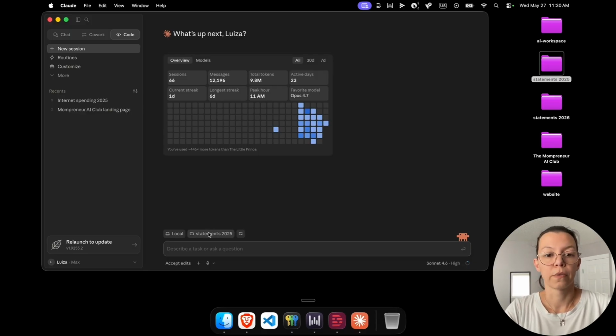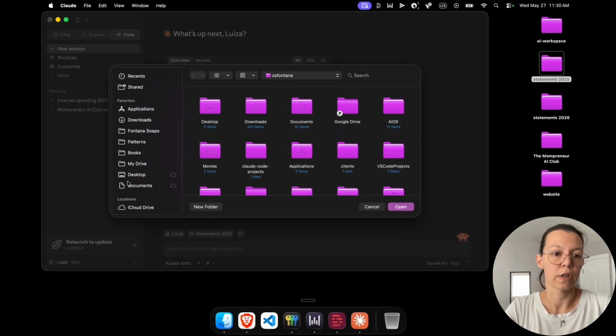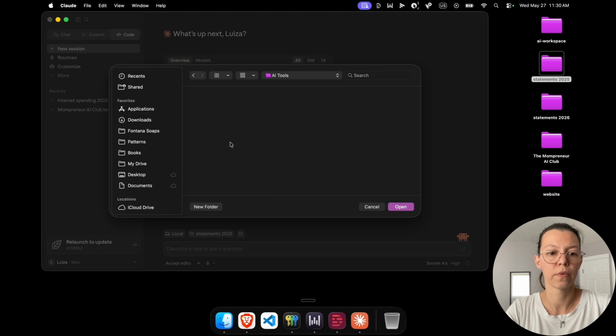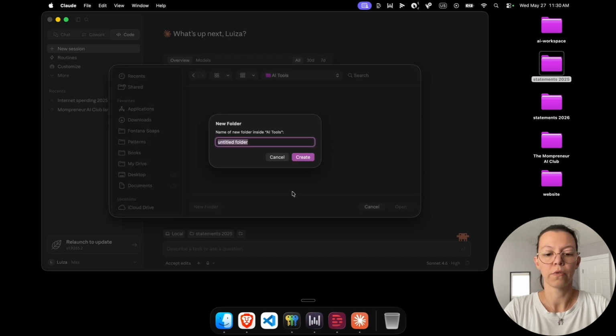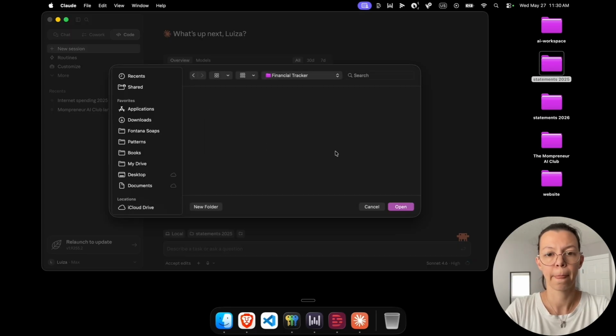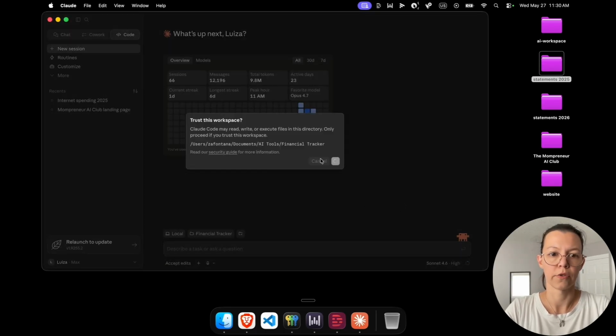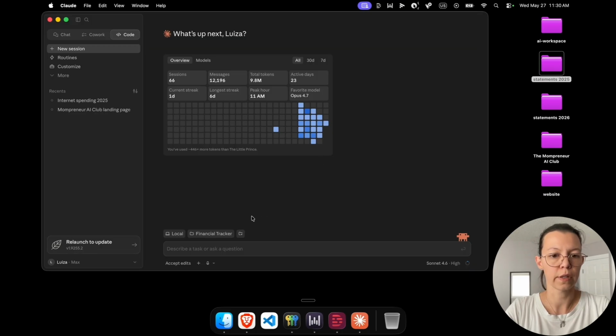Okay, so let's open a new folder, and I created one here in Documents, AI Tools. Let's say new folder, and Financial Tracker. And let's open that. And trust, of course, I just created.